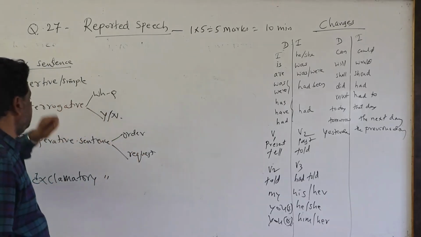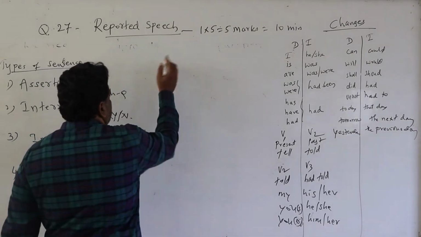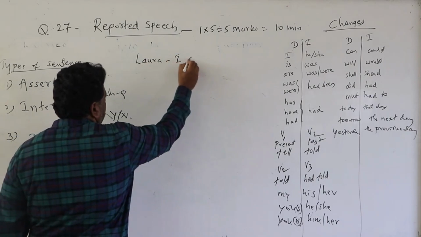Okay, so then how to answer the first one, how to identify the assertive sentence. For example, Laura, I am waiting for you.